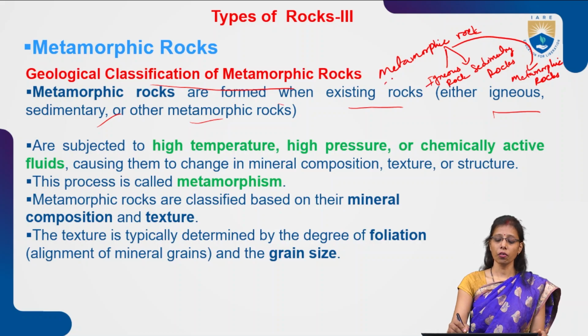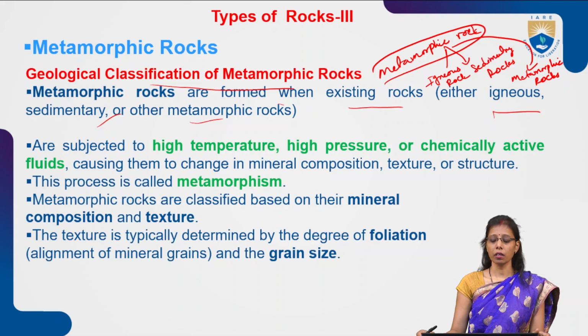So the main base material for a metamorphic rock is igneous rock, sedimentary rock, or metamorphic rock itself.